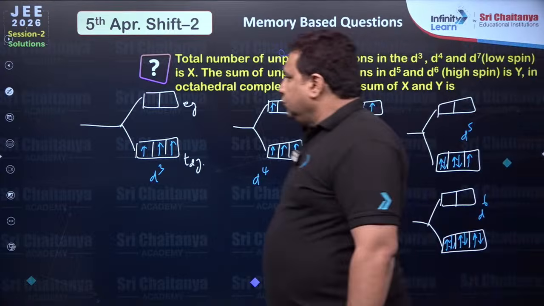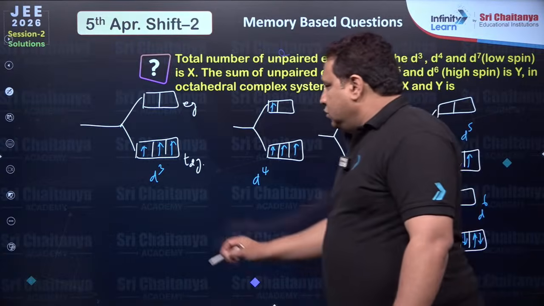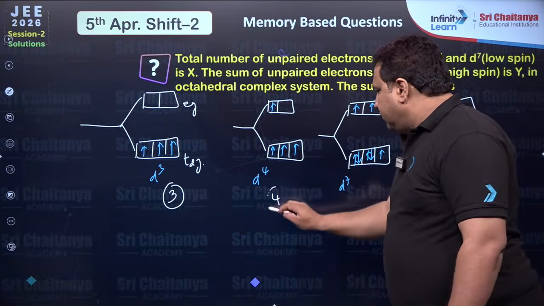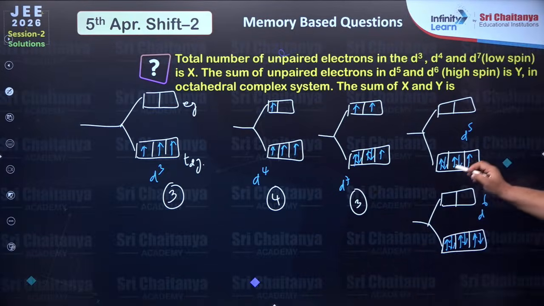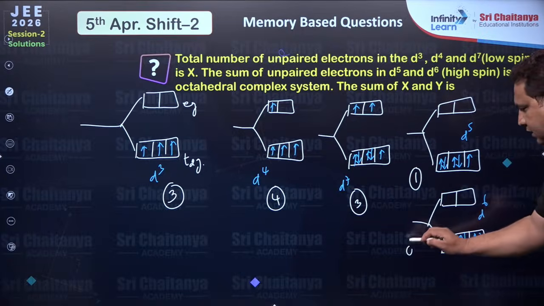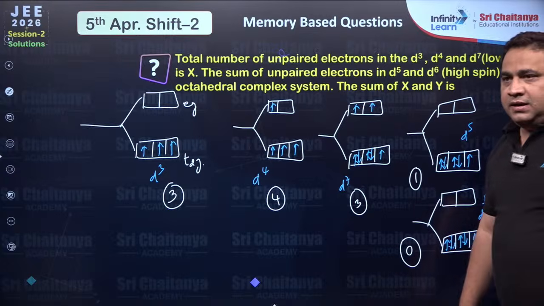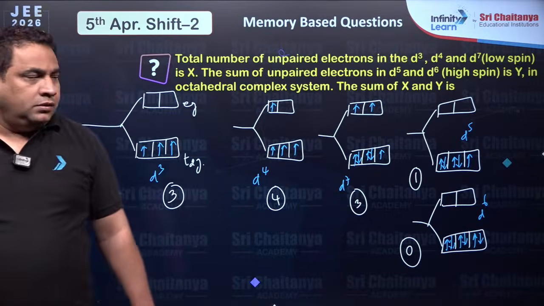Clear, everyone? So now we have to calculate the unpaired electrons. So here unpaired electrons are 3, here unpaired electrons are 4, here unpaired electrons are again 3, here unpaired electrons are 1, here unpaired electrons are 0. So answer is how many? 11. Clear, everyone? Right?